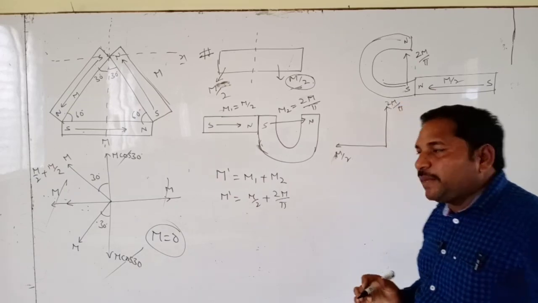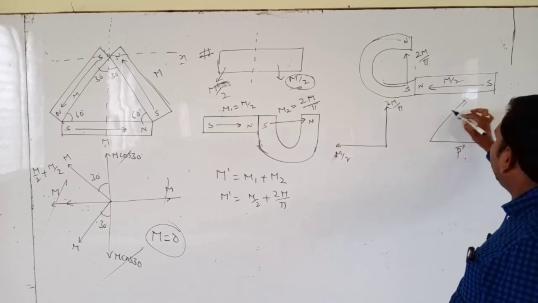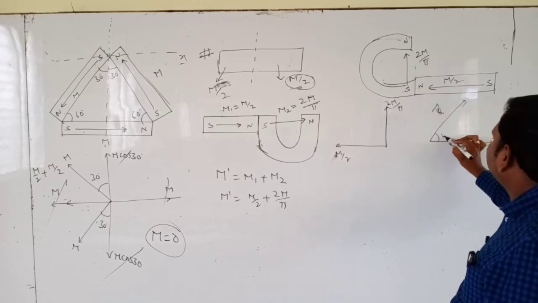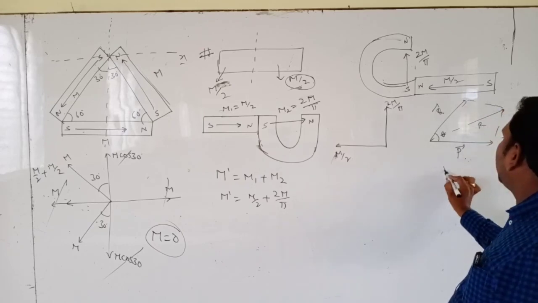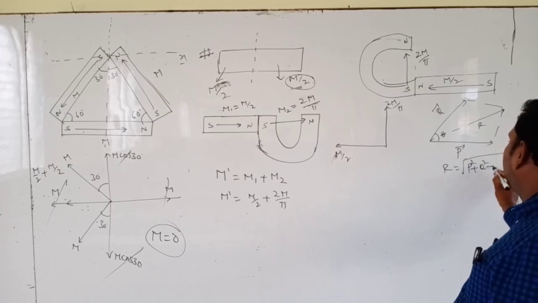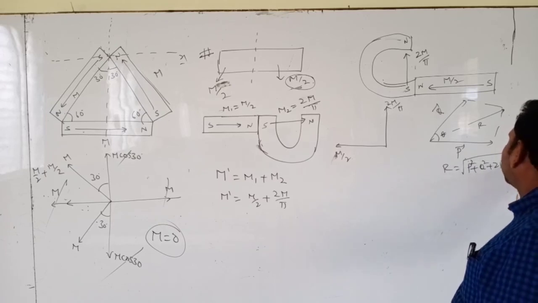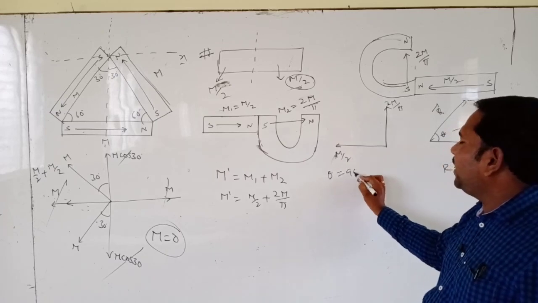We use the parallelogram law. What is the parallelogram law? This is P bar and this is Q bar, making an angle theta. This is the resultant. The formula is R equals root over P squared plus Q squared plus 2PQ cos theta. Here how much is theta? Theta is 90 degrees.